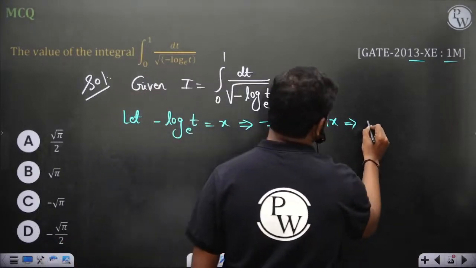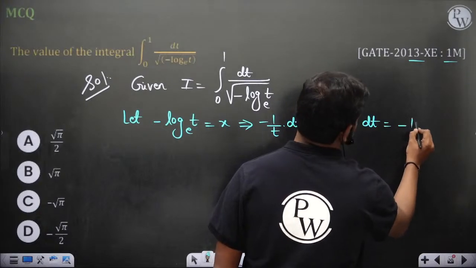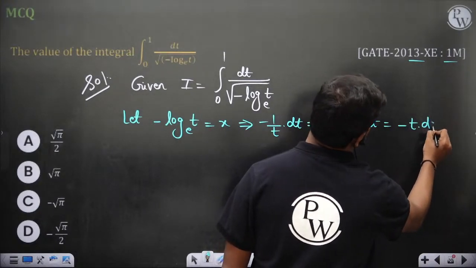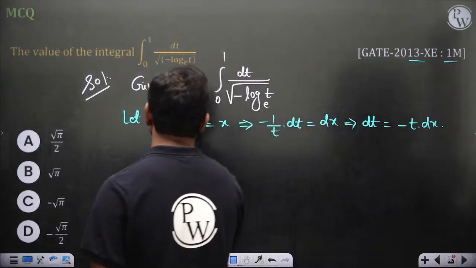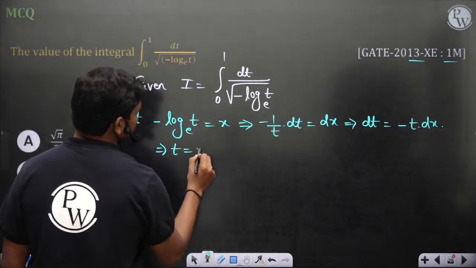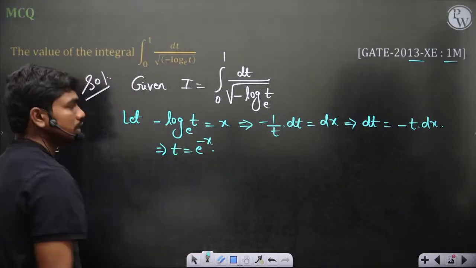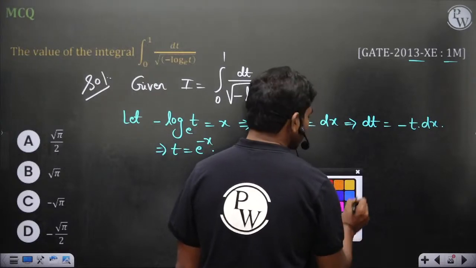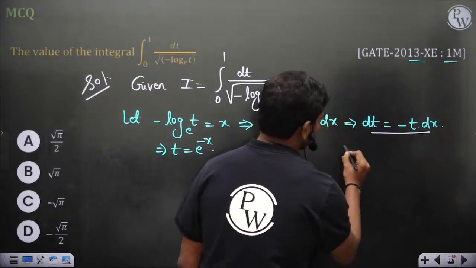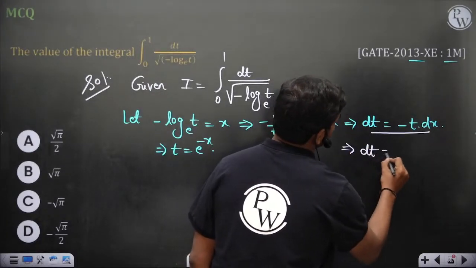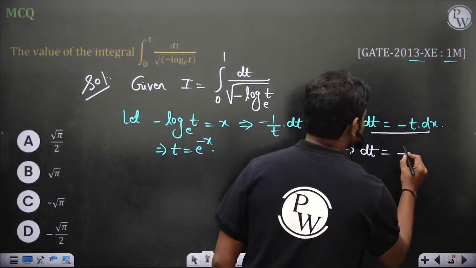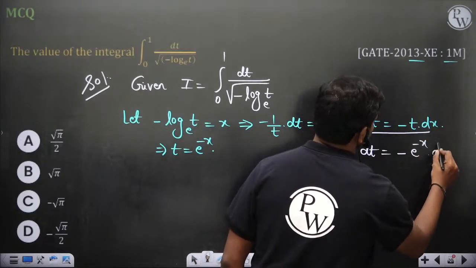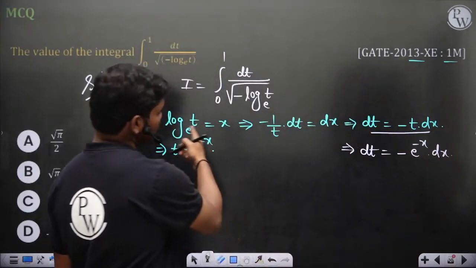So dt is equal to minus t times dx. And from this equation, t is equal to e power minus x. So let us write dt in terms of x: dt is minus e power minus x dx, and you have the substitution for this log t.